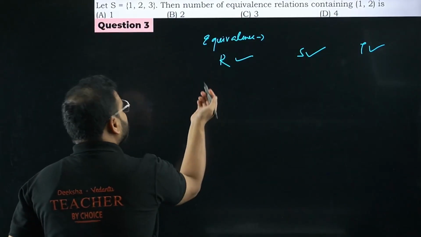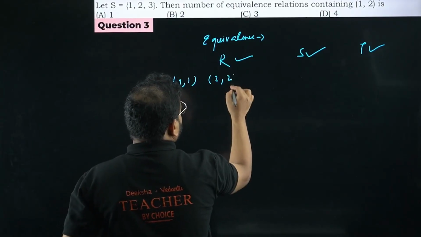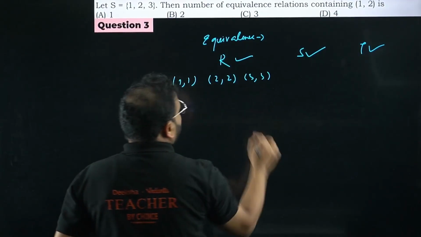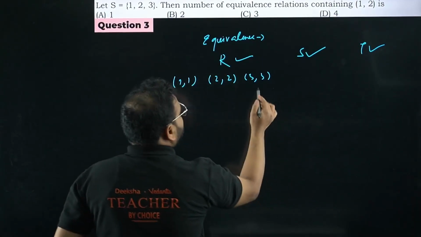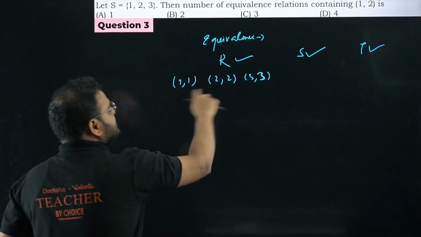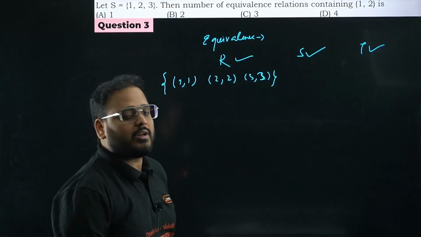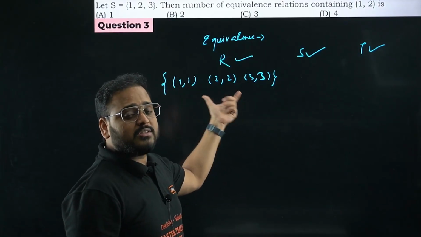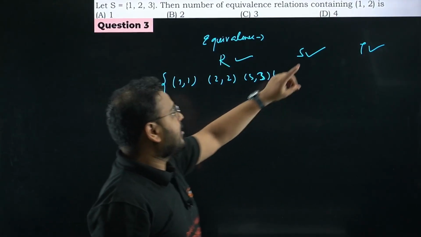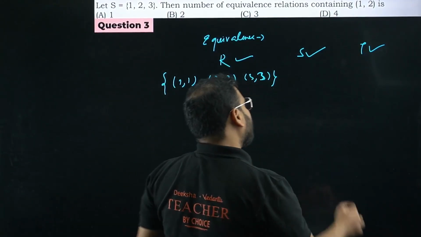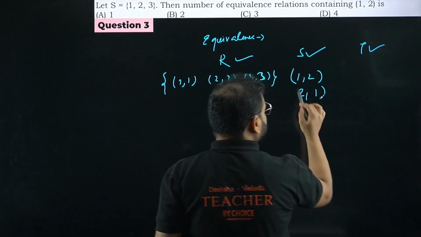So for reflexive we need one thing for sure: we need 1 1, 2 2, and 3 3. And they're saying 1 2 has to be there. Right now, is this relation symmetric, reflexive, or transitive? This is an equivalence relation. So is this the answer? No, sir. We have to consider the element 1 2 also. It means if I have 1 2, I must have 2 1 also.